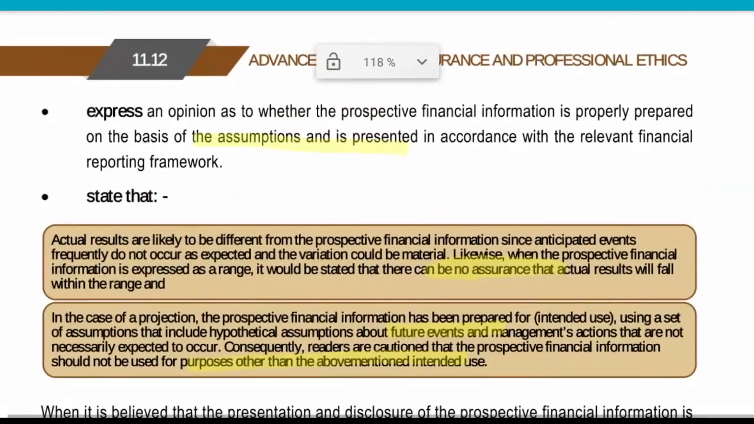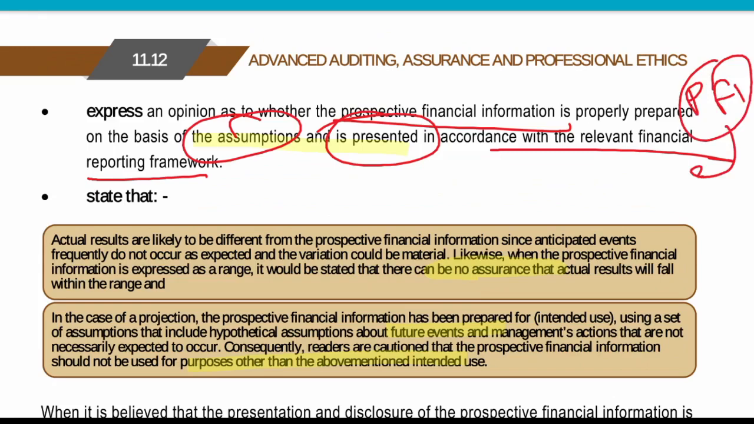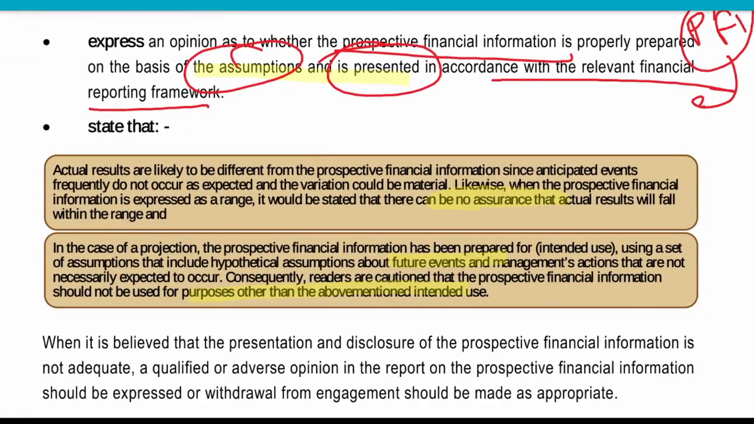Express an opinion as to whether prospective financial information is properly prepared on the assumptions and presented in accordance with the relevant financial reporting framework. Whatever prospective financial information it is, it is prepared as per the applicable FRF, and we have to mention that there is no assurance that this result is actually being achieved, right? In case of projection, the prospective financial information has to be prepared using a set of assumptions and hypothetical assumptions about future events. It is not necessary that they will occur.